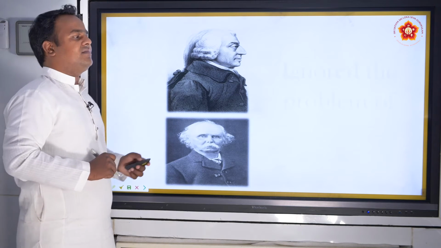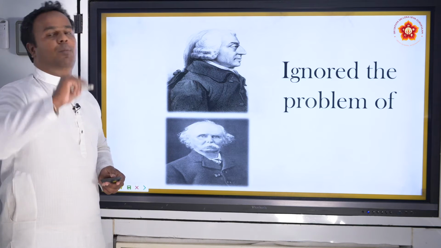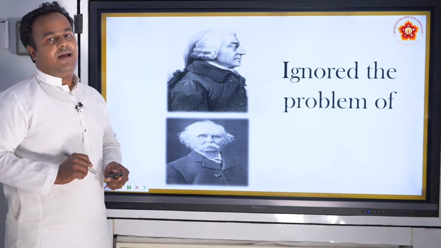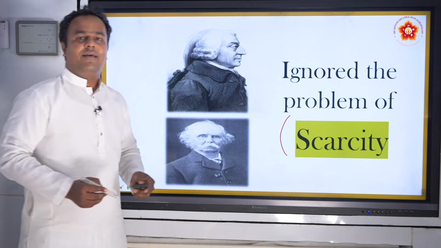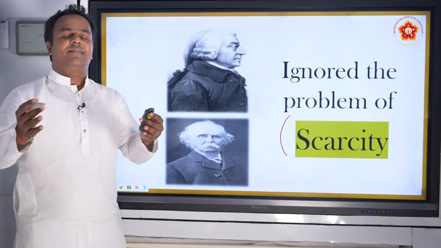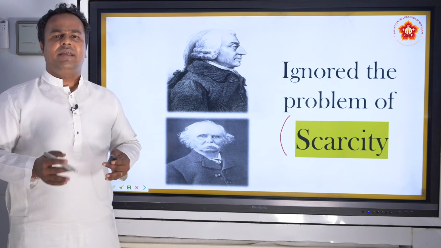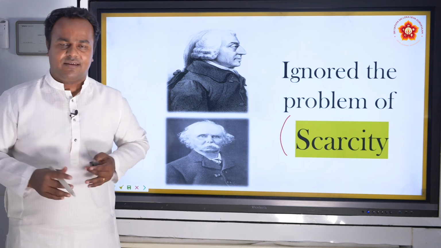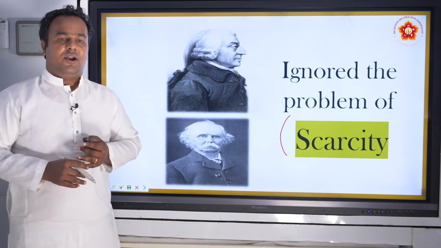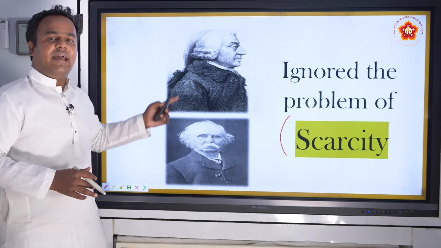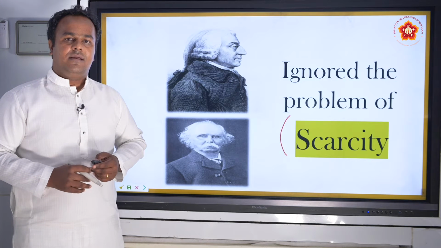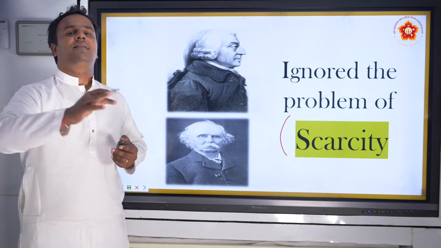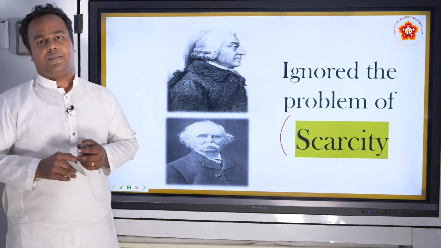These two great persons actually missed an important problem in economics. And the problem is called scarcity. You have all heard the word scarcity. It means shortage of something, isn't it? Now, didn't they know that there is a scarcity of resources in the world? They knew. But somehow it was not included in the definition of economics.